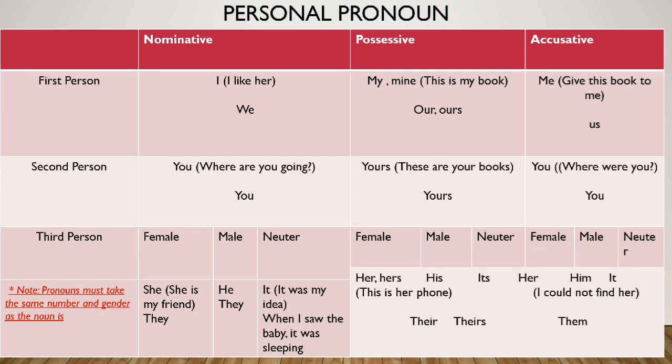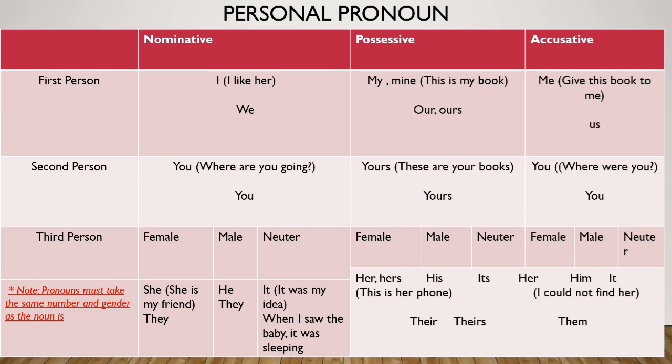So these are the uses of how personal pronouns can be used at different places in a sentence. You can see on my left side of the screen that they are the first, second and third persons. First person I, second person you, and third person is he, she or it. They are used as nominative pronouns, they can be used as possessive pronouns, and they can be used as accusative